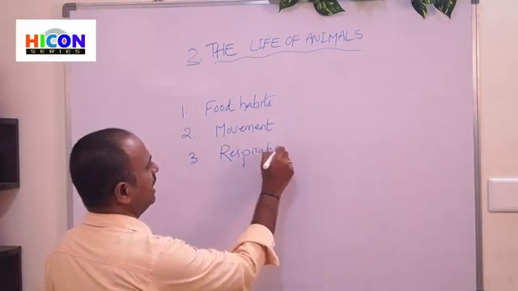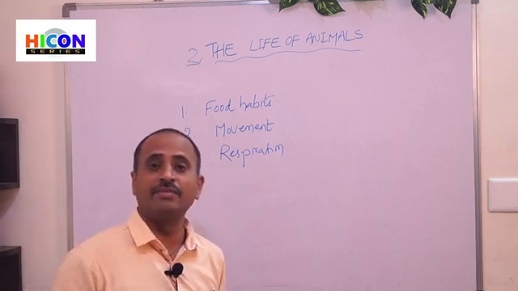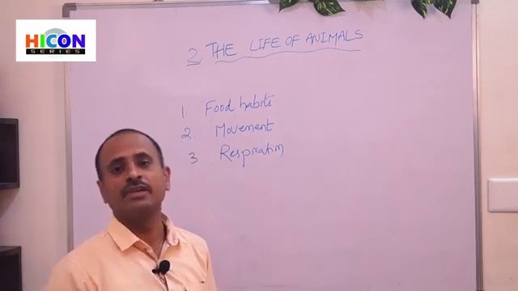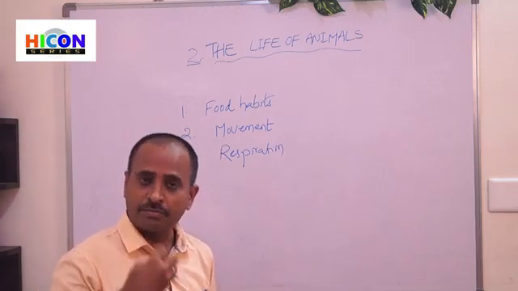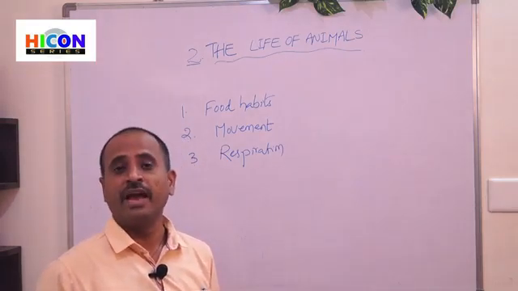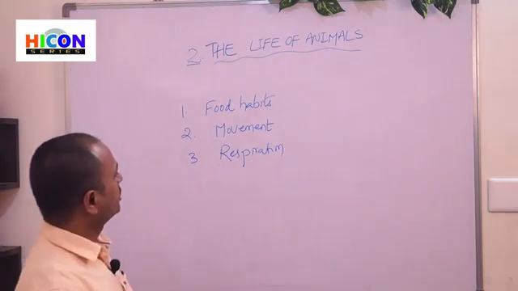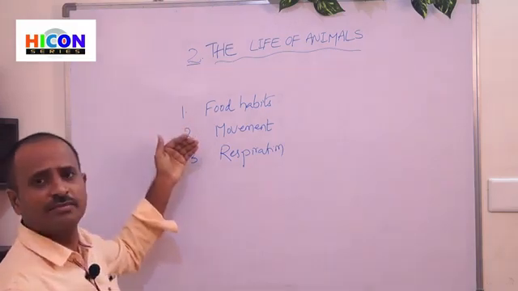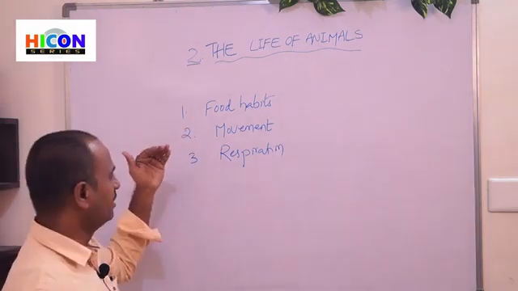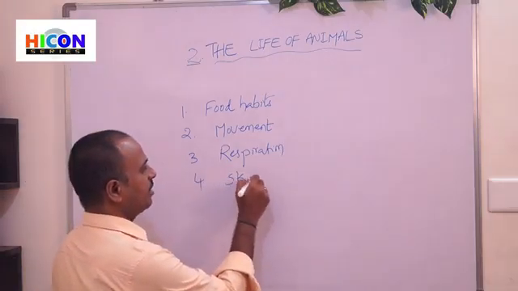Animals are also different in their respiration. Most animals breathe through their lungs, some breathe through their skin, and some breathe through their spiracles. So animals are different in their food habits, in their movements, in their respiration, and also in their skin.